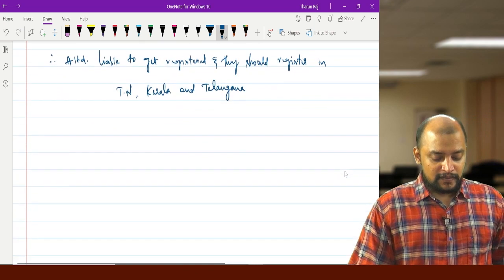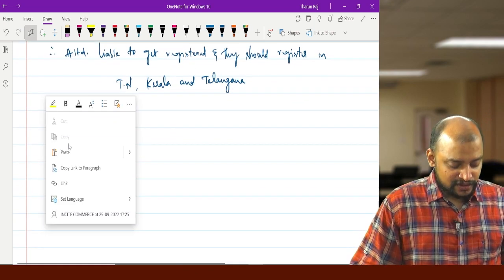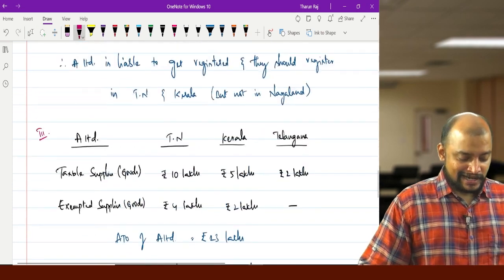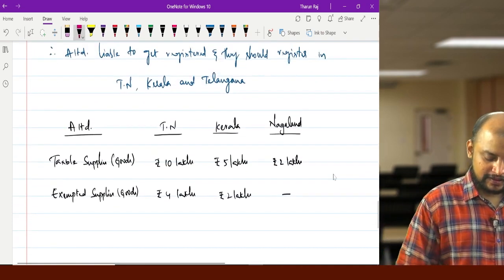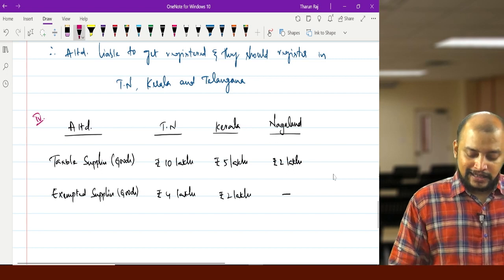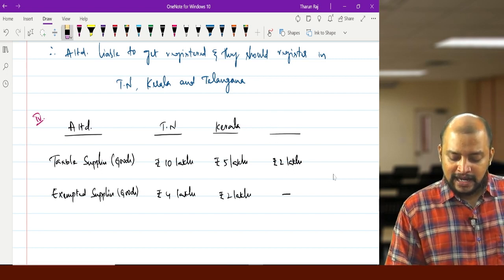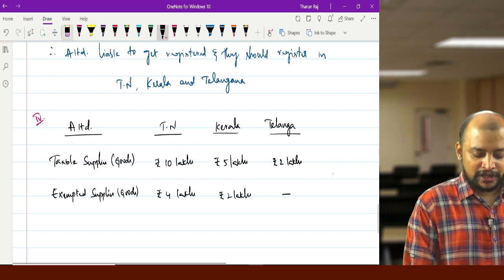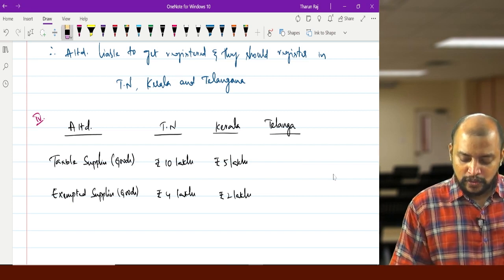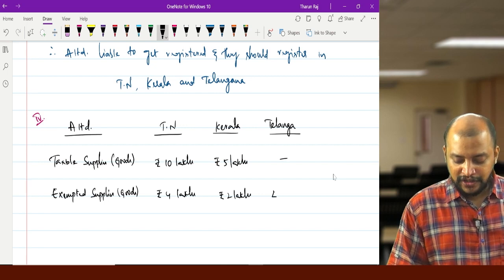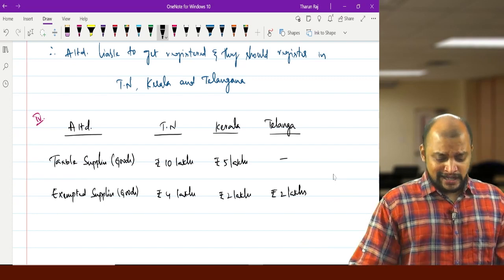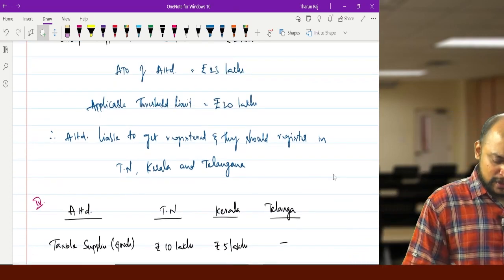Now, a slight change to this question. Nagaland I am changing to Telangana, and this 2 lakhs of taxable I am changing to 2 lakhs of exempted. Then will the answer change? No, the threshold is 20 lakhs only; the answer will be the same.